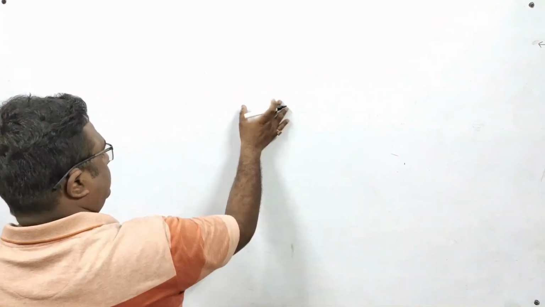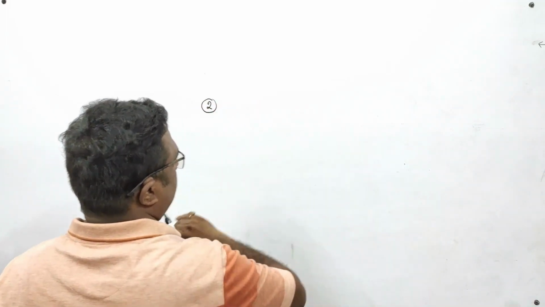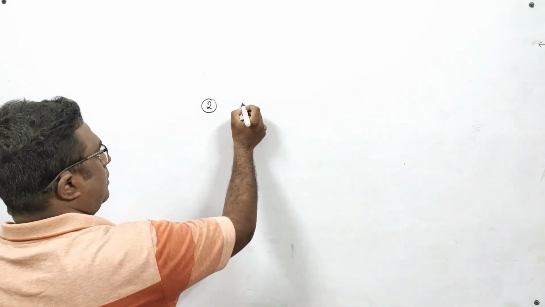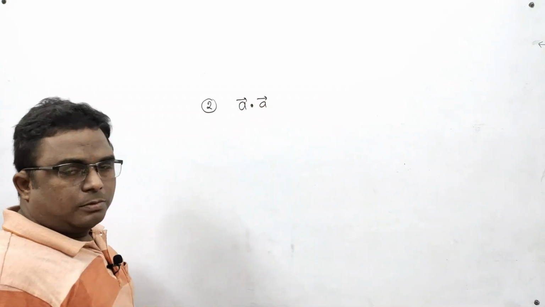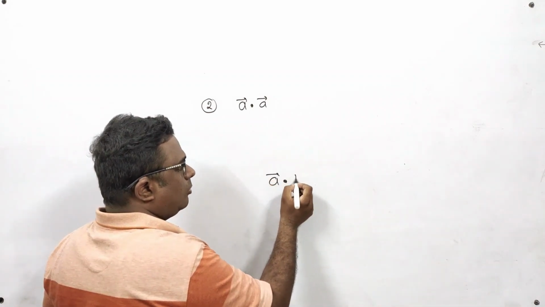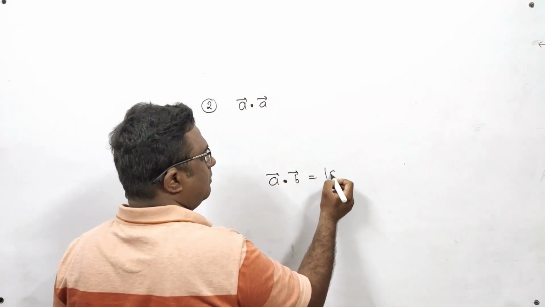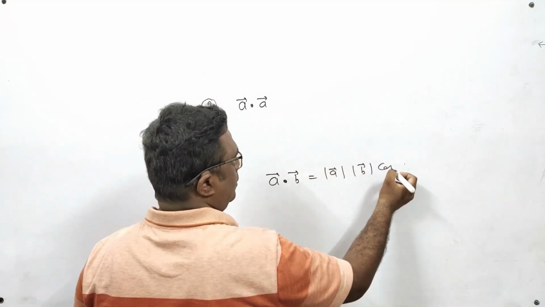Point number 2. If I do the dot product of a vector with a vector, what will happen? Let us go back to the formula again. A dot b, its formula was magnitude a vector and magnitude b vector cos theta.